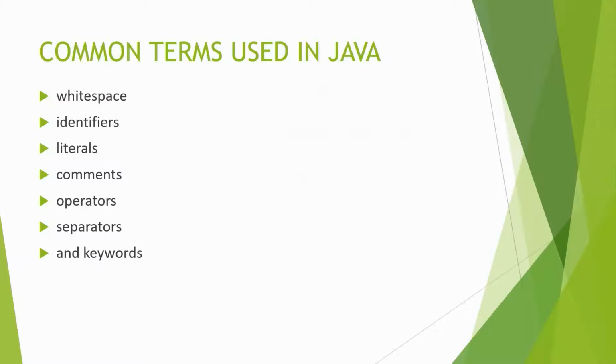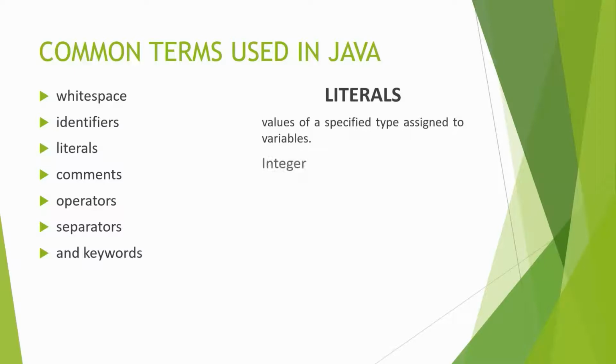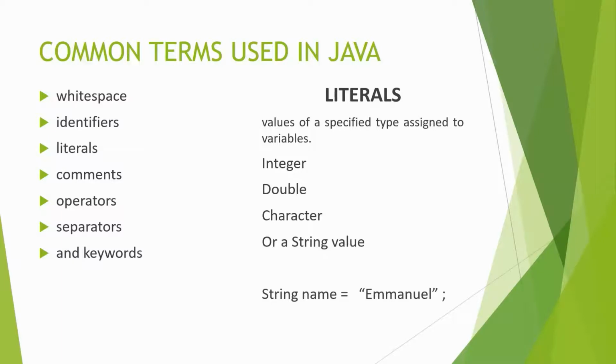Literals is the next term. Literals are simply the values of a specified type assigned to variables. The literals can be integers, double, character, or a string value. For example, in the following statement, we are assigning a string value, Emmanuel, to the variable name.